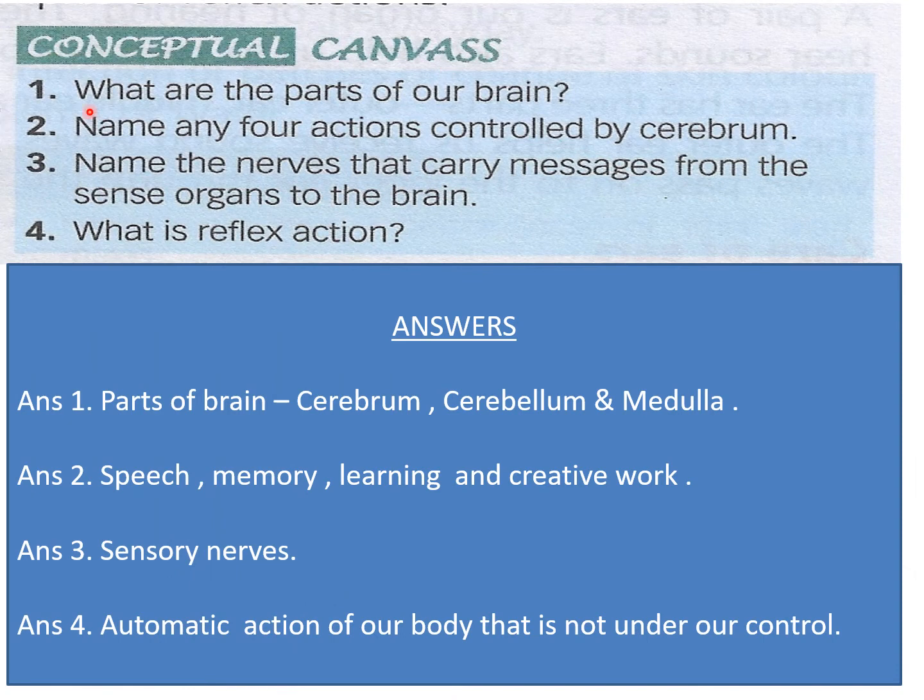Now this is a conceptual canvas given. You have to do this in your book only. What are the parts of our brain? You already know: cerebrum, cerebellum and medulla. Then question number 2, name any 4 actions controlled by cerebrum, and they are speech, memory, learning and creative work that are connected to the sense organs. Then name the nerves that carry messages from the sense organs to the brain. They are sensory nerves. Then what is reflex action? Automatic action of our body that is not under our control is reflex action.